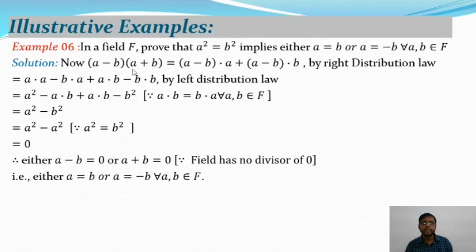So (a minus b)(a plus b) equals 0. So either a minus b equals 0 or a plus b equals 0. A field has no divisors of 0. So either a equals b or a equals minus b, for all a, b belonging to F.